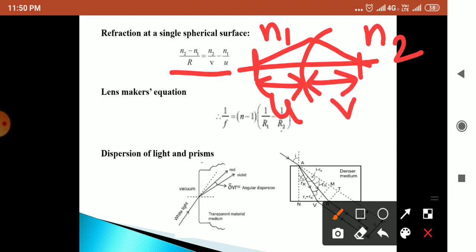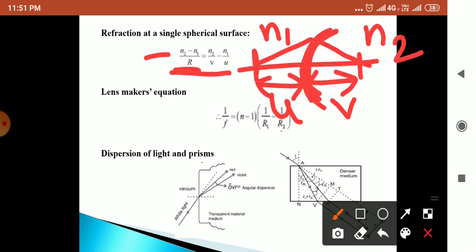From this figure, we get this formula for the refractive indices of the two media: n2 is the refractive index of the denser medium along this single spherical surface, and n1 is the refractive index of the rarer medium. R is the radius of curvature of that single spherical surface.